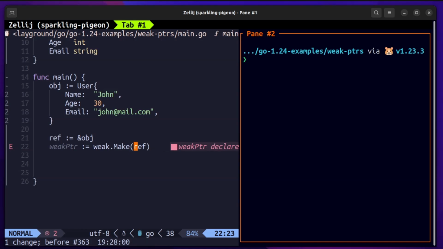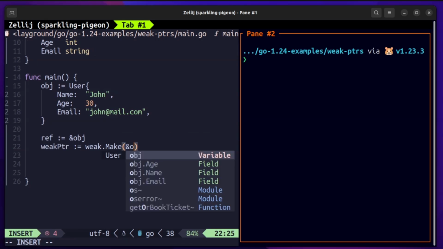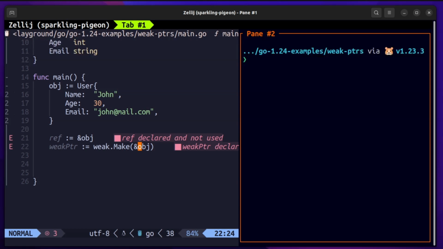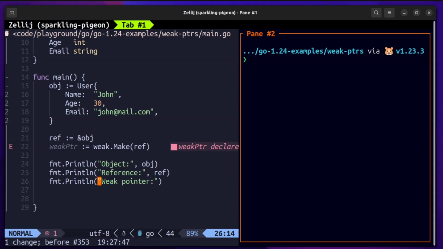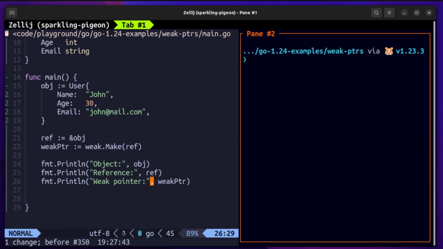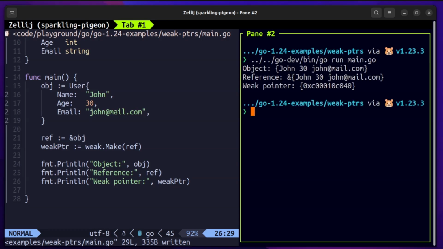So we'll pass in the reference. We can pass in the reference, that is ampersand object, which is a strong reference, or we can directly pass in ampersand object. This is a preference, so you can go ahead with either of them. I'll stick with reference, and then I'll just print out the object, the reference, and also the weak pointer. We'll do this first, and let us run this.